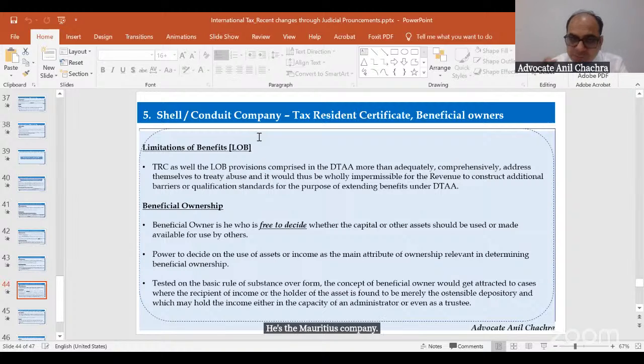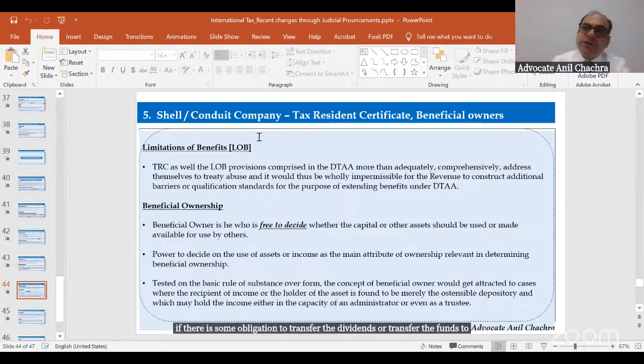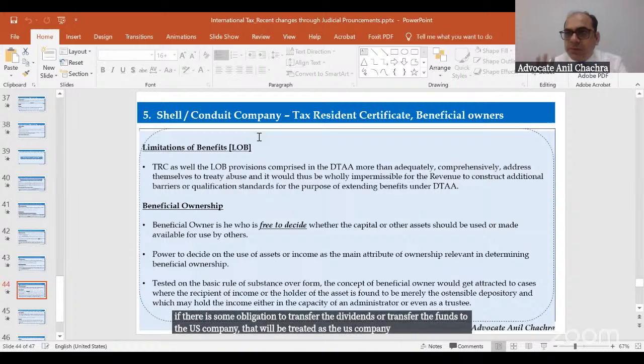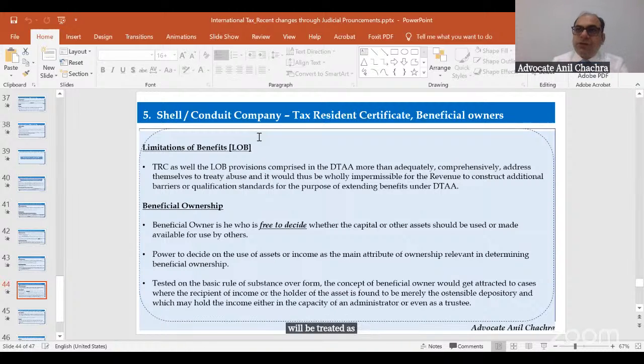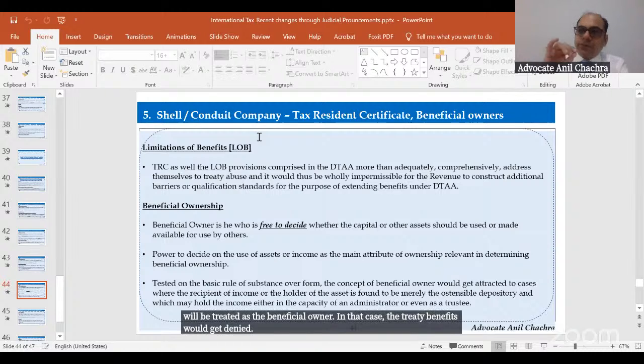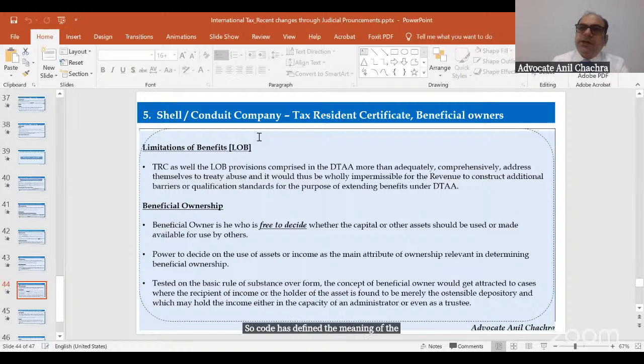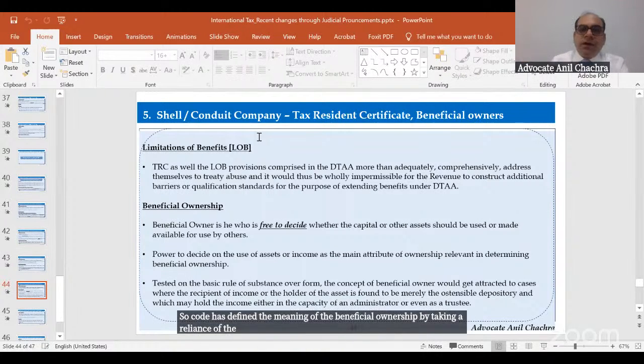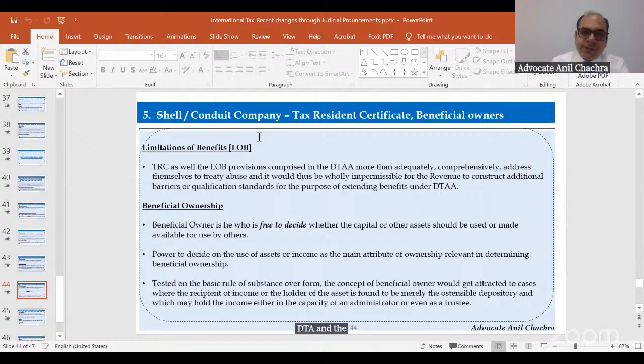If there is some obligation to transfer the dividends or the funds to the US company, then the US company will be treated as the beneficial owner. In that case, the treaty benefits would get denied. So the court has defined the meaning of beneficial ownership by taking reliance on the DTA, the UN commentaries and various authors. So the court has defined this concept.